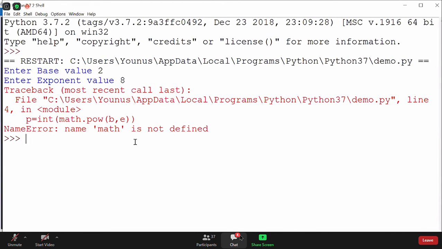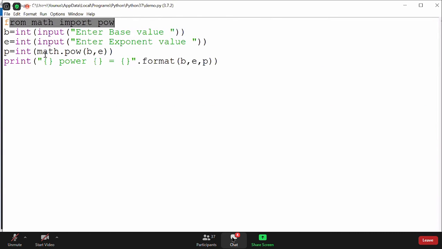So it says that math name is not defined. I'm getting an error because whenever you use this particular import statement, you should not use the math module, because it will not import the math module completely. So it's not required. You should remove it and use only POW now. You've seen that it changed to purple color in my script because it recognized that it's a predefined function. Now perfectly fine, so I can run this module now.